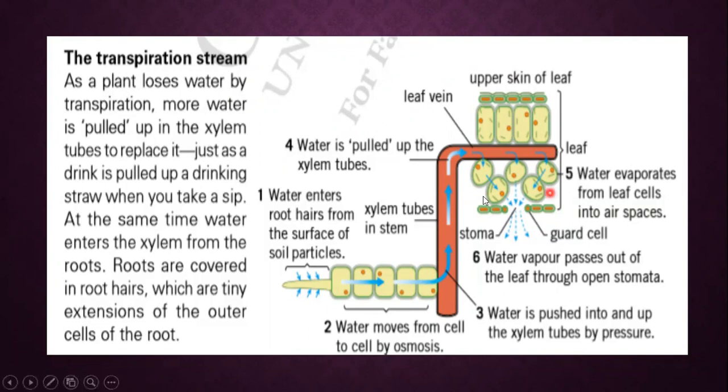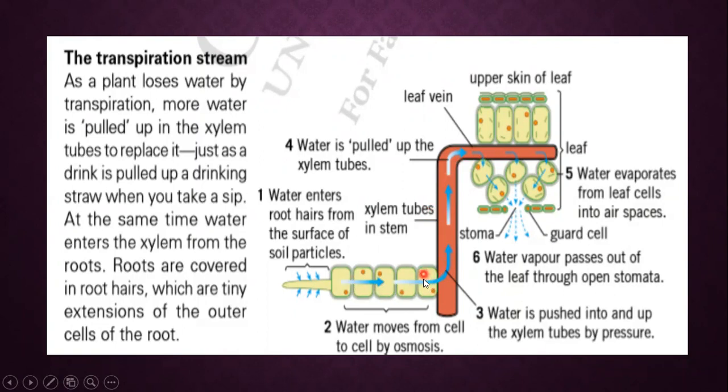Here you can see if these cells are already filled with water, they're not going to absorb more water. Why would they absorb more water? Only when the water in the leaf cells is lost by transpiration through the stoma. Whenever the cells lose water, they get empty and need water. So water present in these xylem cells will move into here. Same is the case when these xylem cells get empty, the water from the lower cells will reach into the xylem cells and it will reach up to here.